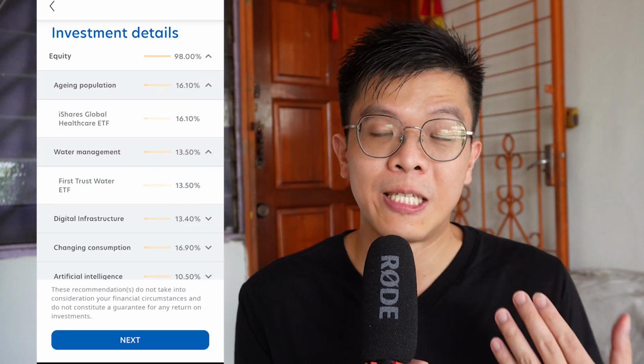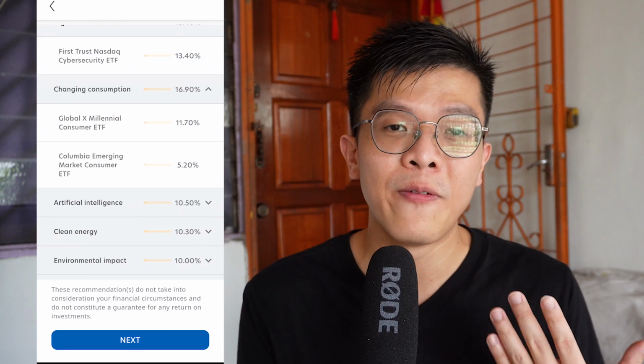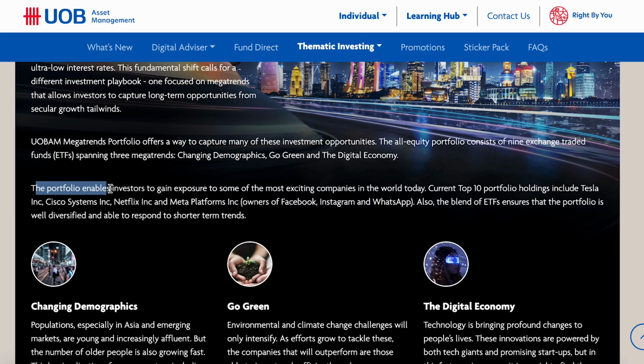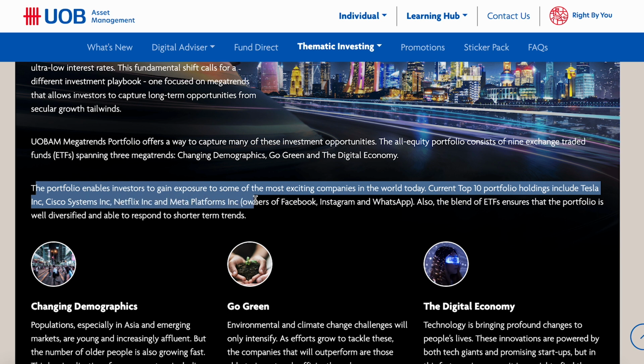So you can think of it like a thematic portfolio where the UOB AM investment professionals have already helped you source the next megatrends, and the current top 10 portfolio holdings include companies like Tesla, Cisco Systems, Netflix, and Meta Platforms. So this is definitely a higher risk portfolio compared to the core.